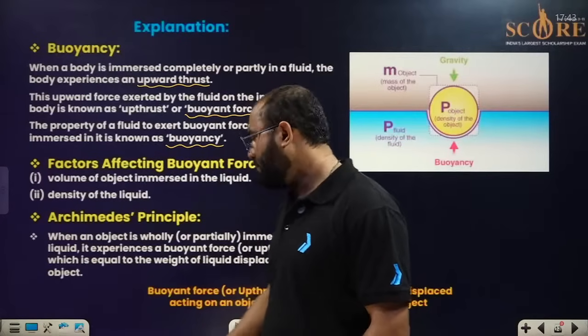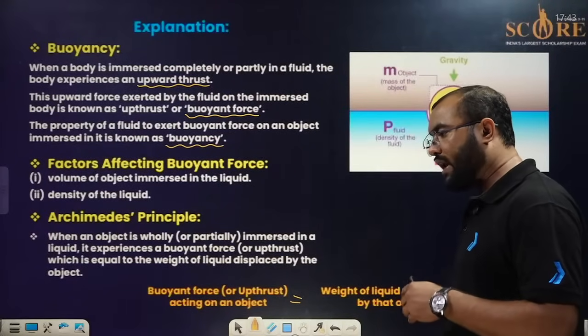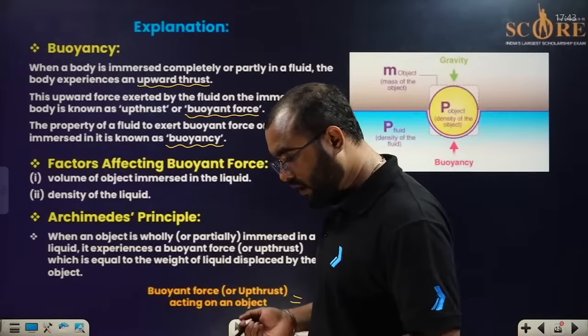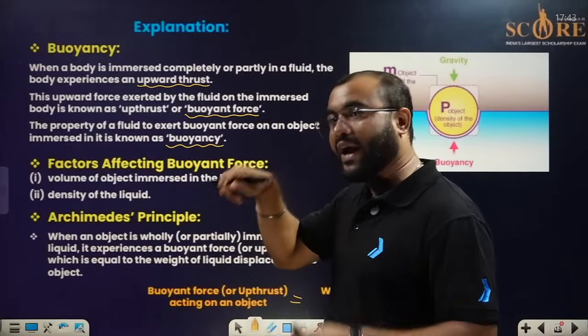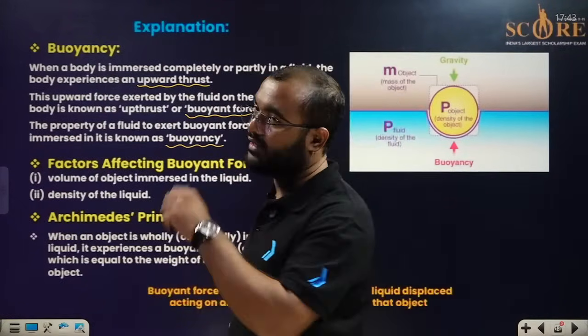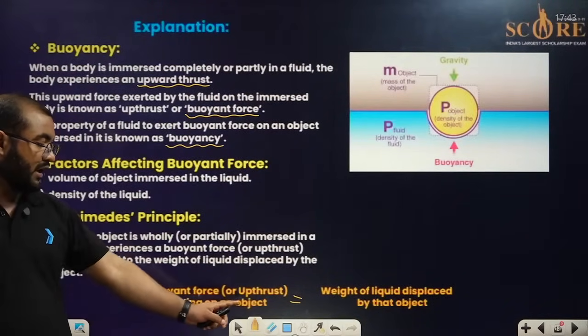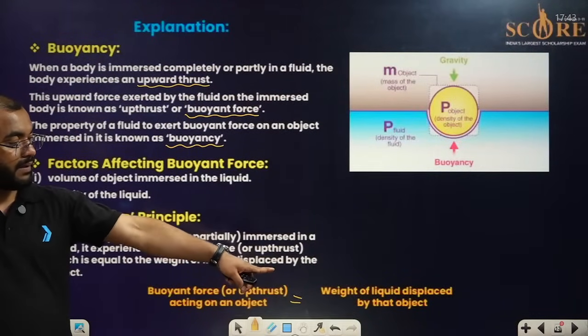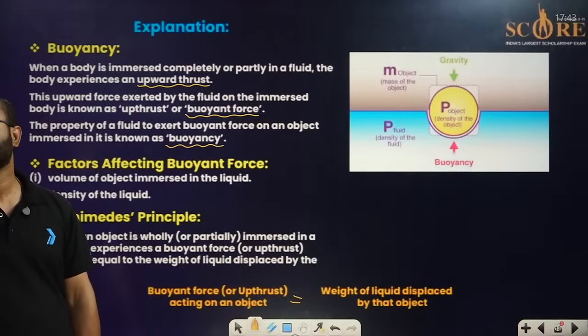Simple. Archimedes principle. What is Archimedes principle? Archimedes has told us whenever a body is getting inside the fluid, there is a certain amount of fluid which is rising or coming out. If you weigh that particular displaced liquid, it will be equal to the weight of the body which is getting inside that liquid. That is what Archimedes principle has given to us, that the buoyant force or the upthrust acting on that object will be the weight of the liquid displaced by the object. So indirectly it is saying that it will be equal to the weight of the body.